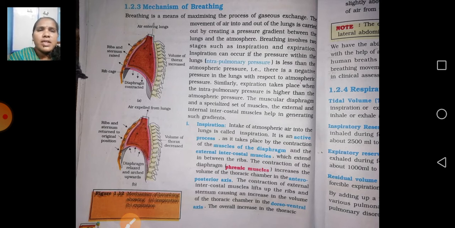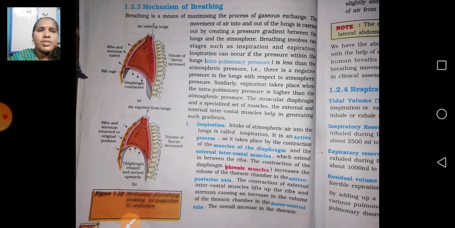Now, how do some of the muscles help in breathing? Here, if you see, there is a red mark, the phrenic muscles. Inspiration: intake of atmospheric air into the lungs is called inspiration. What are we doing here? Intake of atmospheric air. What does atmospheric air consist of? It consists of oxygen. Into the lungs is called inspiration.